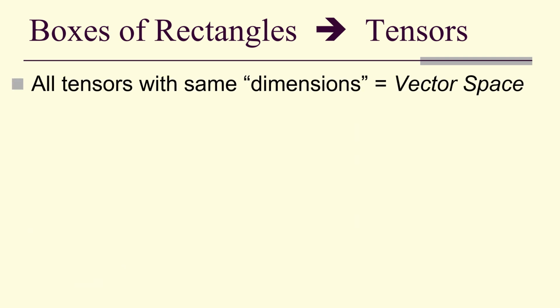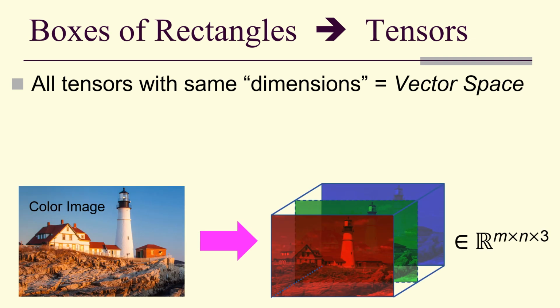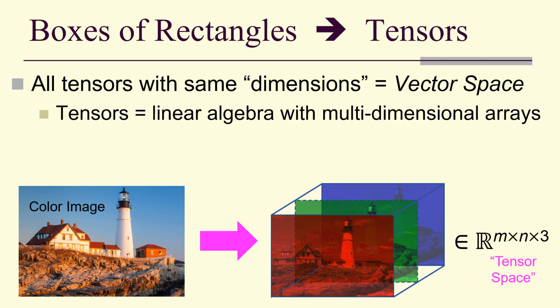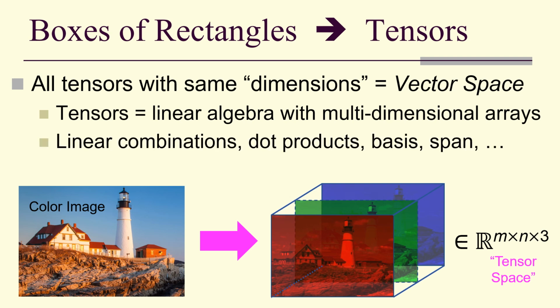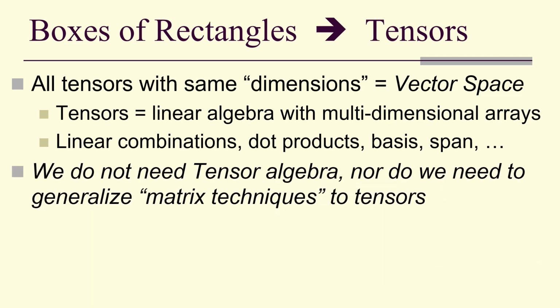So all tensors with the same dimensions form a vector space. So for example, all color images of the same size form the vector space R^(m×n×3). Sometimes we call this a tensor space because it's a vector space of tensors. So tensors is linear algebra with multidimensional arrays, linear combinations, dot products, basis, span, so on and so forth.